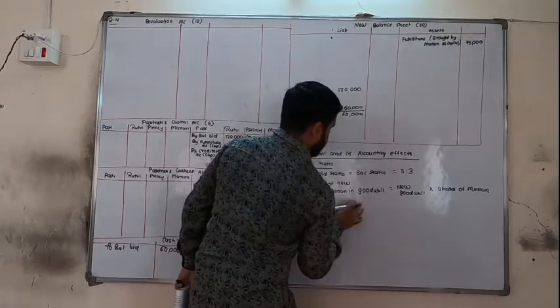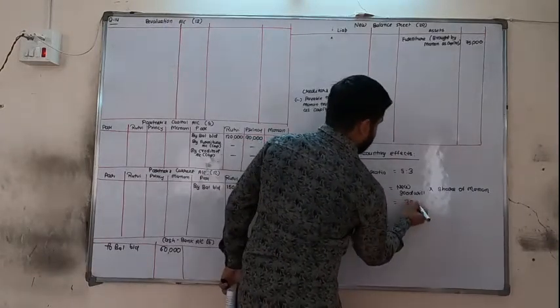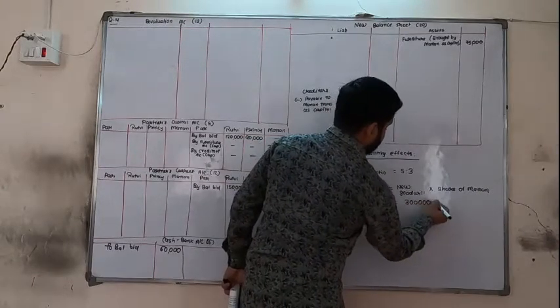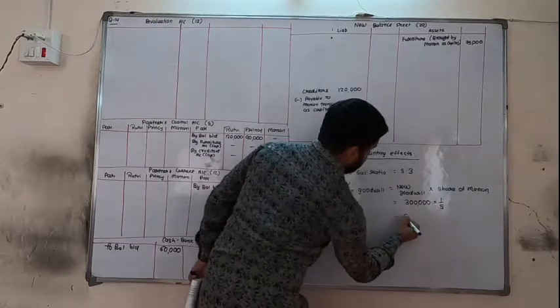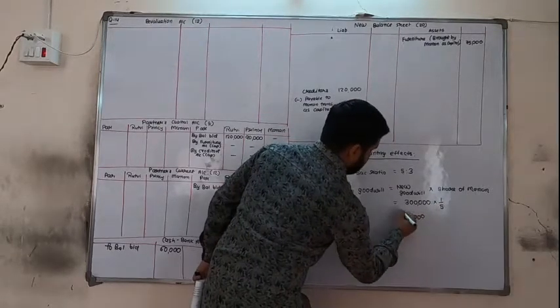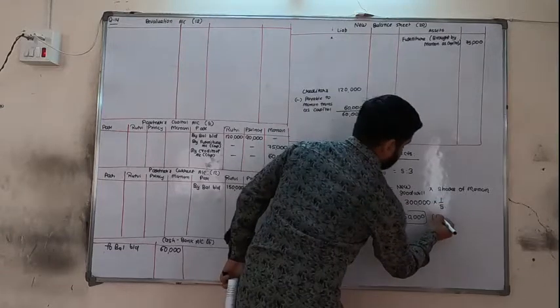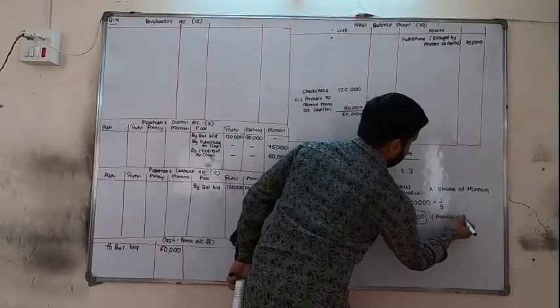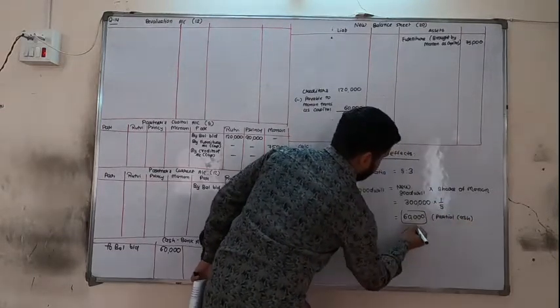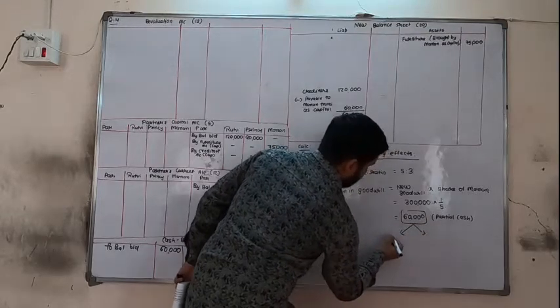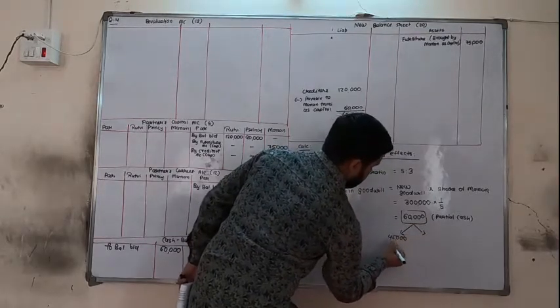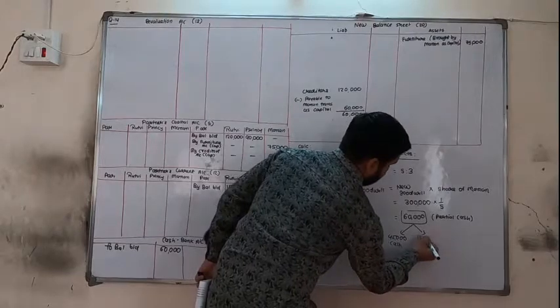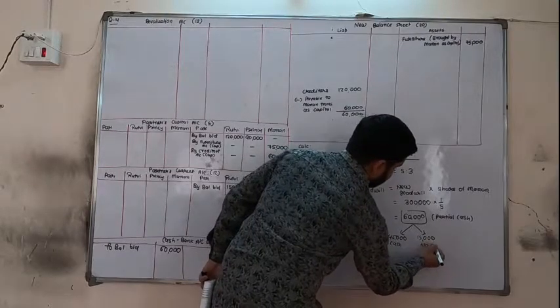Now new goodwill is rupees 3 lakhs. Share of Manan is 1/5. So actual share is 60,000. Now this is in partial cash. Why? Because out of 60,000, 45,000 is in cash and 15,000 is in no cash.